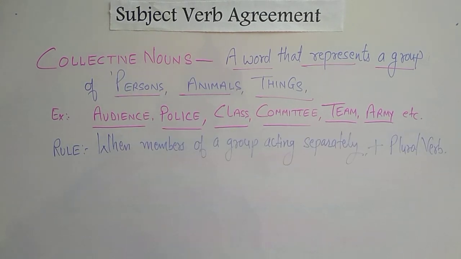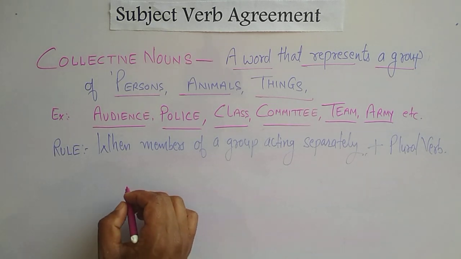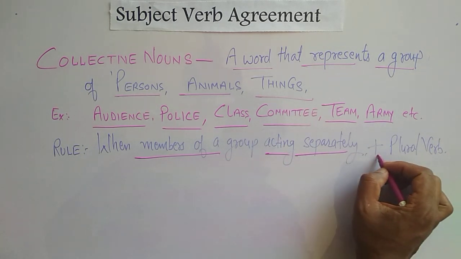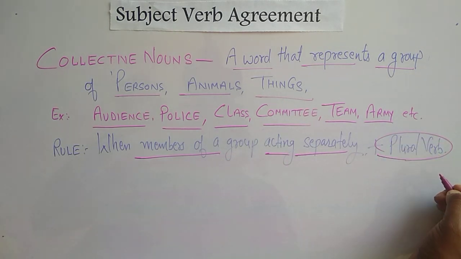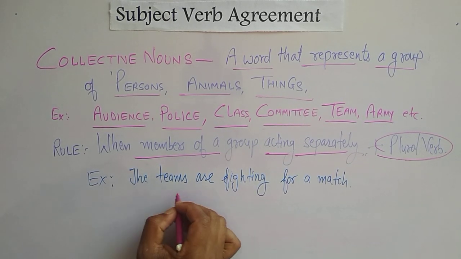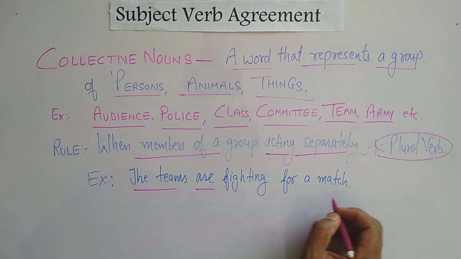Dear students, if in a sentence we use a collective noun but the members of the group are working as individuals, then it always takes a plural verb. When members of a group act separately, individually, it takes a plural verb. Let's take an example. Students, look at the given sentence. The teams are fighting for a match.